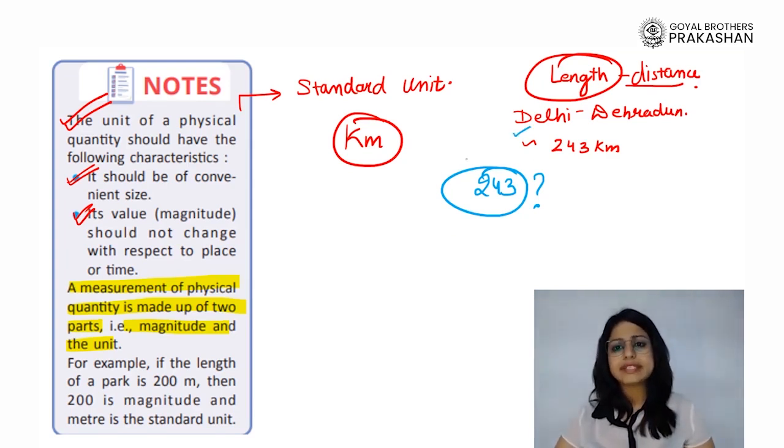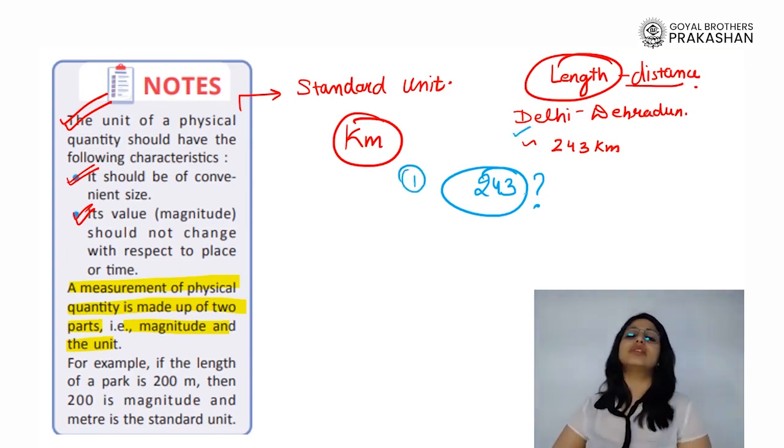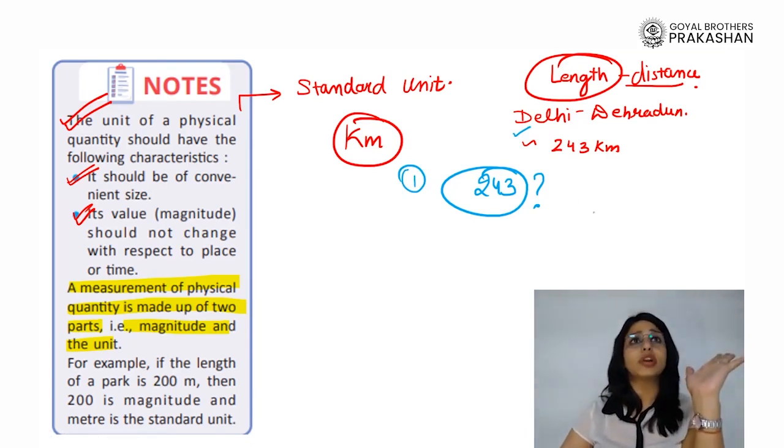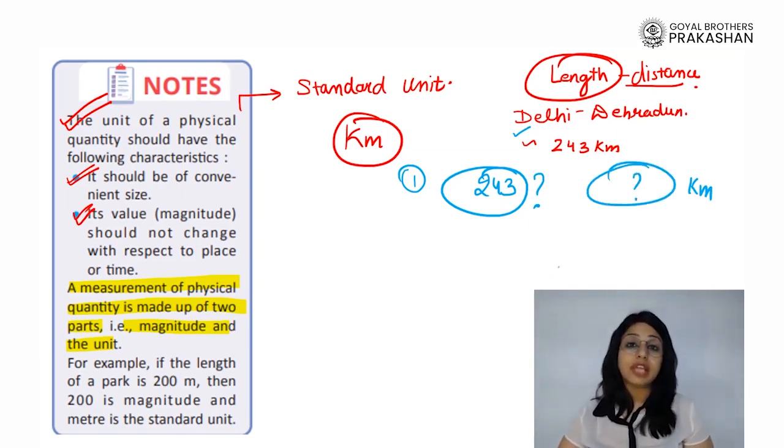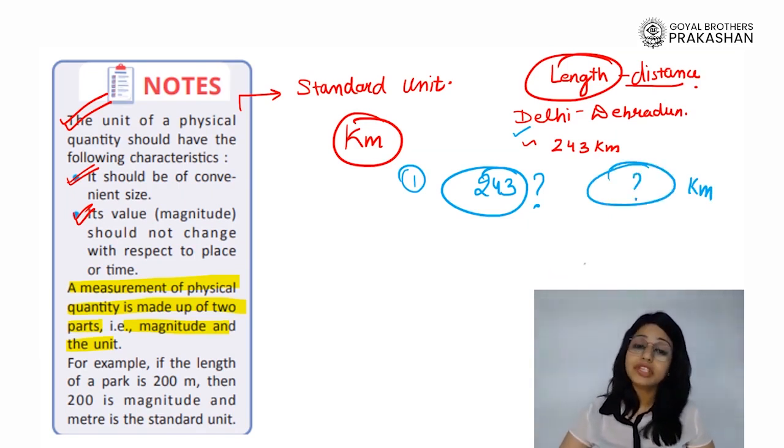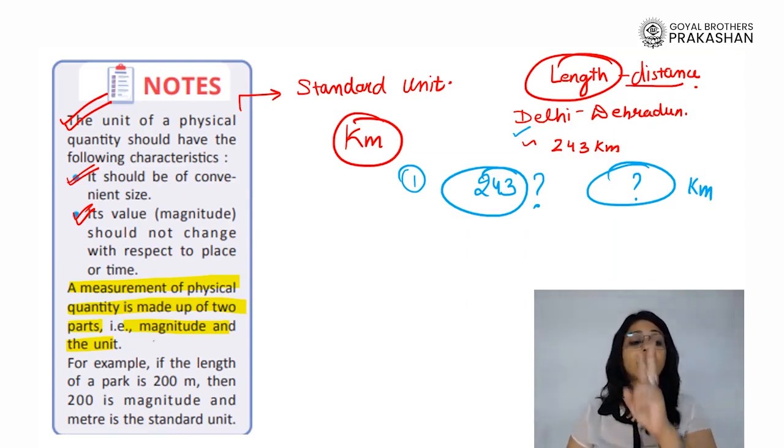Point number one. Second point, if I ask another student and he said, okay, kilometer is important, na ma'am? The answer is kilometer. But how many kilometers, that is missing. Even that will be lacking the information which is important. So when we write a unit, something that we need to note here is that there are always two important parts.